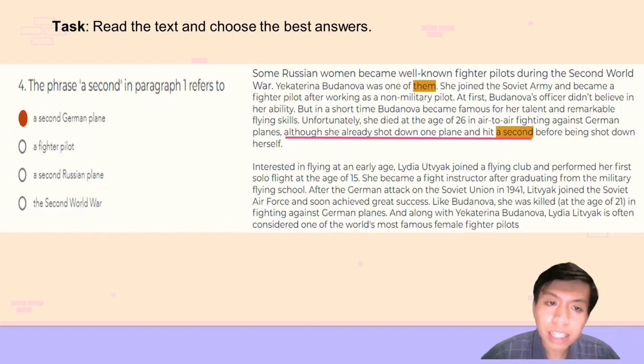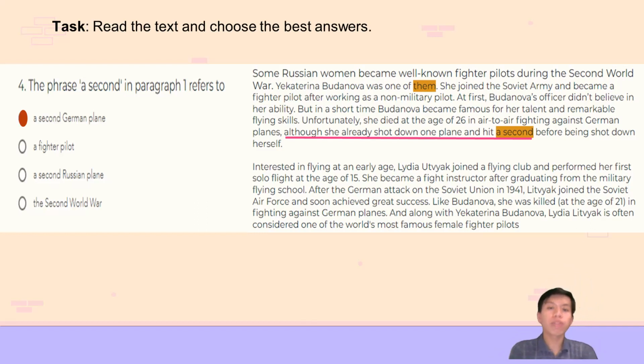Number 4. The phrase "a second" in paragraph 1 refers to. The answer is A, a second German plane. As you read through the text, you can see the evidence is right at the end of paragraph 1: although she already shot down one plane and hit a second. So she shot down one plane, that was the first plane that she shot, and then she hit the second. The word second here doesn't mean time. It is the second German plane that she shot before getting shot down herself. So the answer is A.